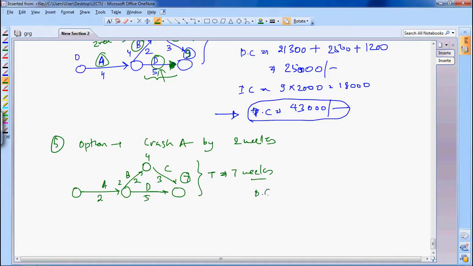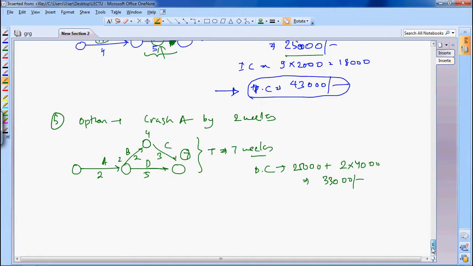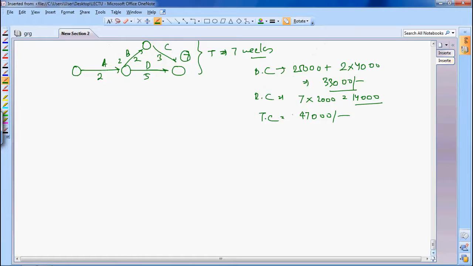Let's talk about direct cost. Earlier it was 25,000. So 25,000 plus 2 into cost slope of A, which is 4,000, so 8,000 is added to this. So you will have 33,000 direct cost. What is your indirect cost? 7 into 2000, that is 14,000. What is the total cost coming out to be? Add them, 33,000 and 14,000. How much will you get? 47,000, isn't it? So as we were discussing that it should increase, and it has increased.